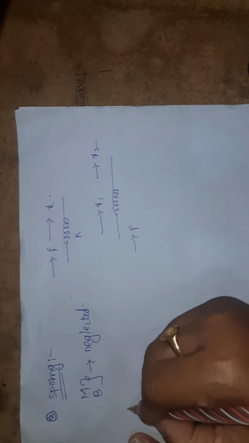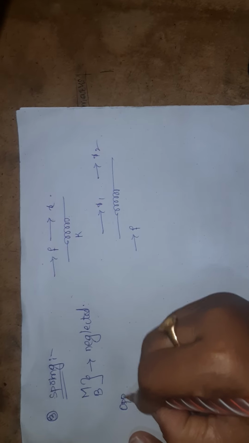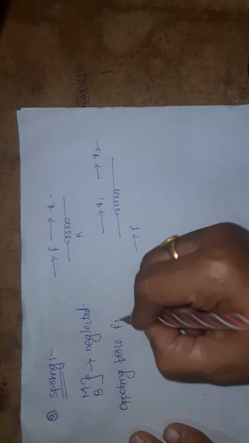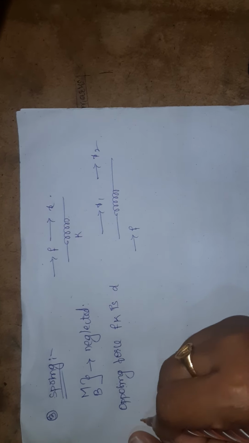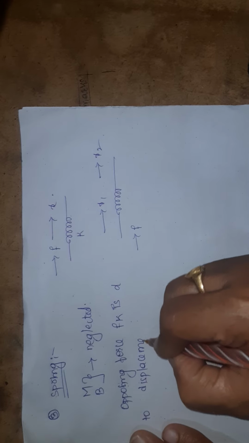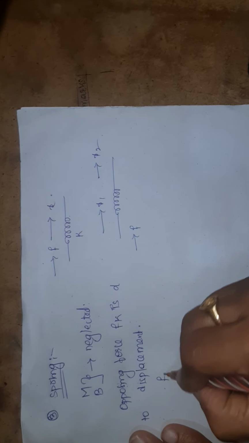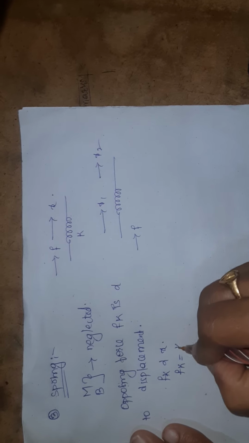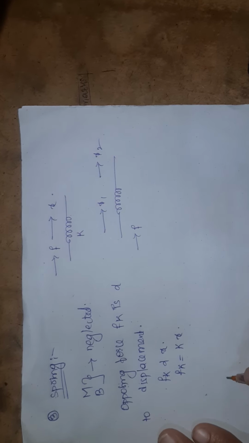The opposing force Fk is directly proportional to the displacement, that is, Fk is directly proportional to x. If I remove the proportionality constant, I will have kx.